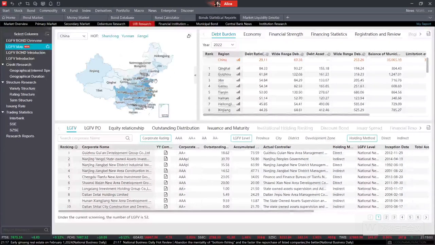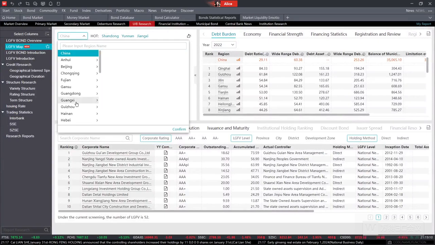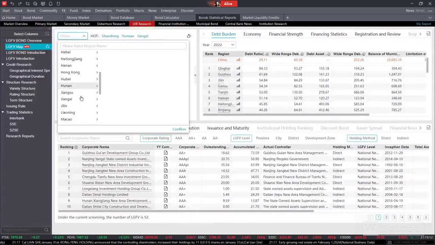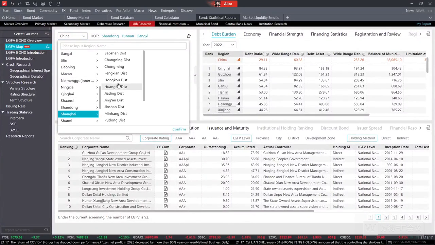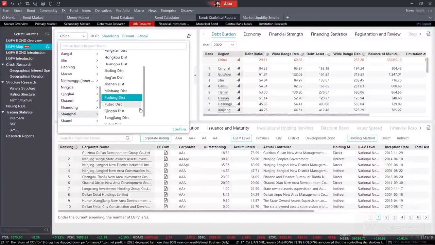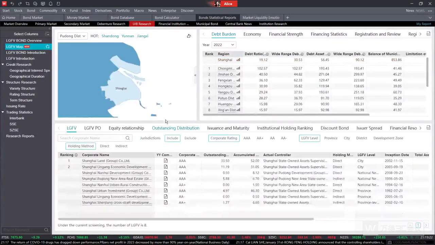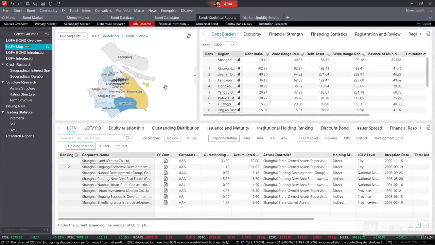In addition, we can click different provinces as we want to see the details of the different provinces' performance. For example, I can choose the Shanghai district. First of all, we choose Shanghai. Then we can choose the Pudong district. Then we press confirm. Then the Shanghai map will show over here, and the yellow part is the Pudong district. We can notice that in the Pudong district, there are 8 corporations who issued the urban investment bond.